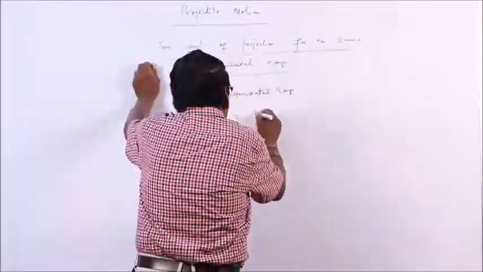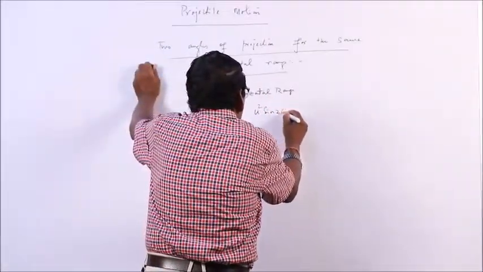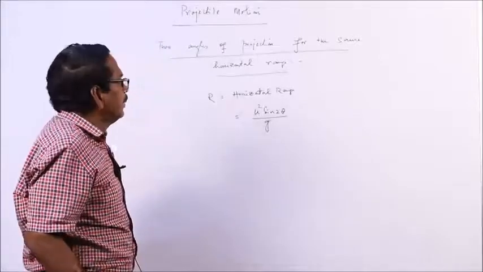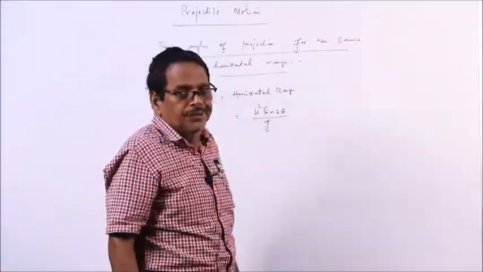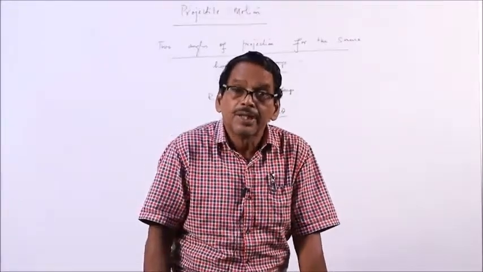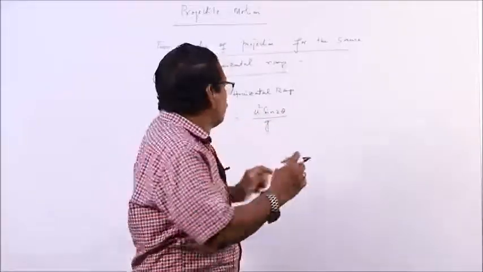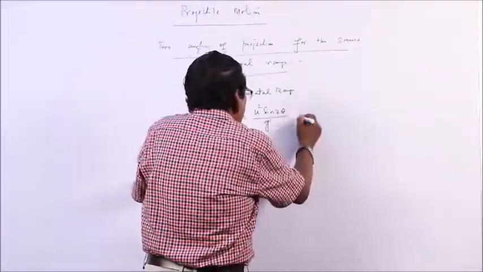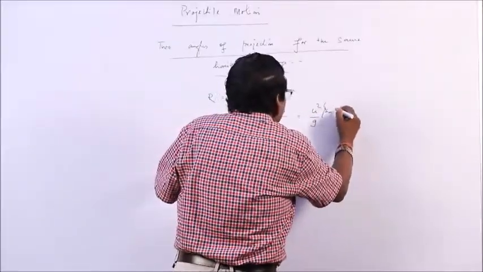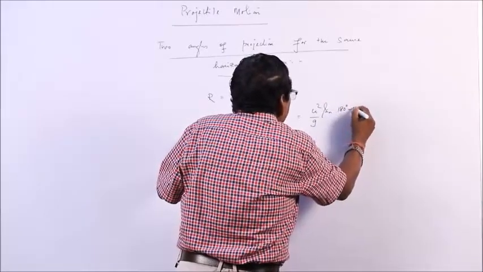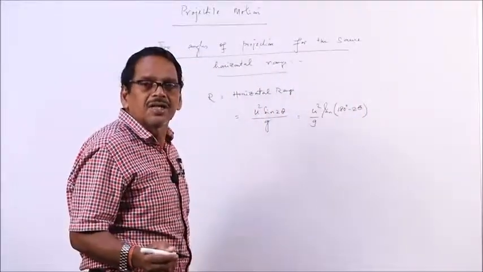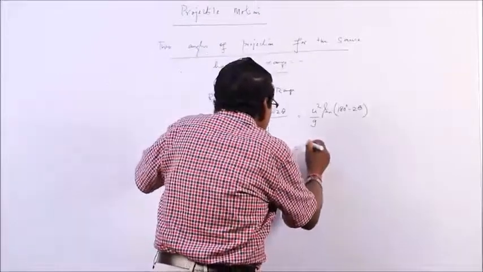Horizontal range is u square sin 2 theta by g. This is your horizontal range. U is velocity, theta is angle of projection, g is acceleration due to gravity. How to prove that there are two possible angles of projection? Now, we can write this as u square by g. In place of sin 2 theta, I can write sin (180 degree minus 2 theta), because sin 2 theta is the same as sin (180 degree minus 2 theta). This is trigonometry.